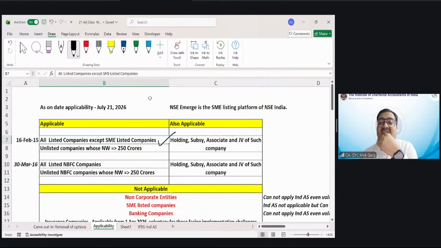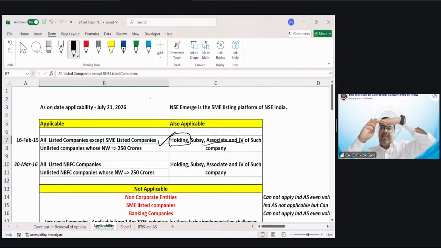That's the question. So friends, the 16 February 15 MCA notification says if Ind AS is applicable to a company, it is automatically applicable to the holding of such company. Holding means parent of such company, and subsidiary, associate and joint venture of such company. Such means Reliance.